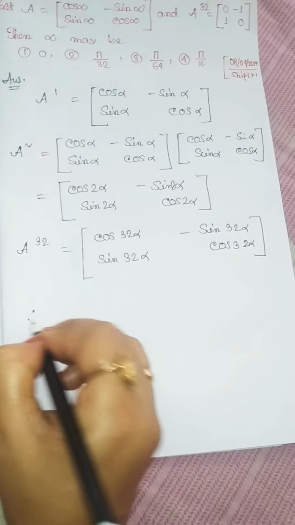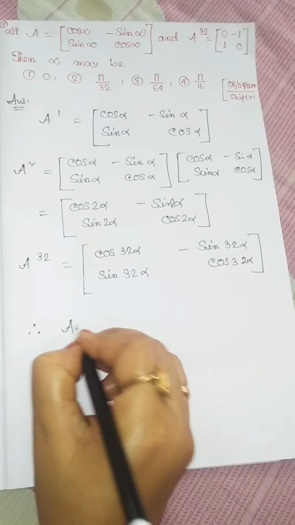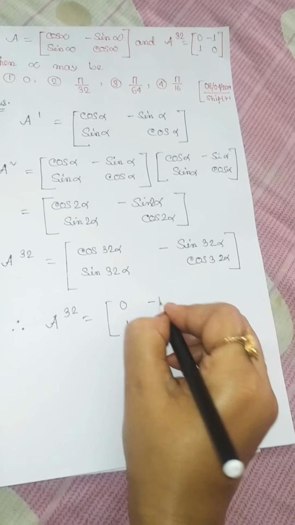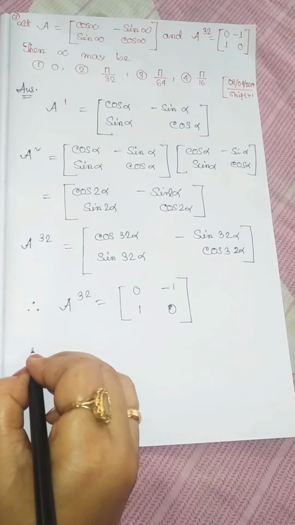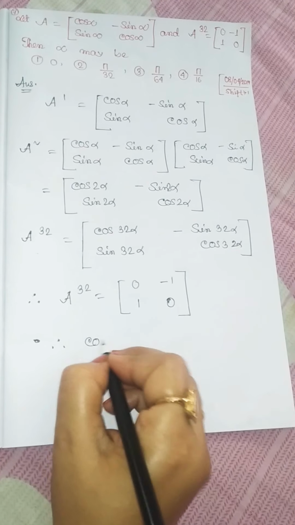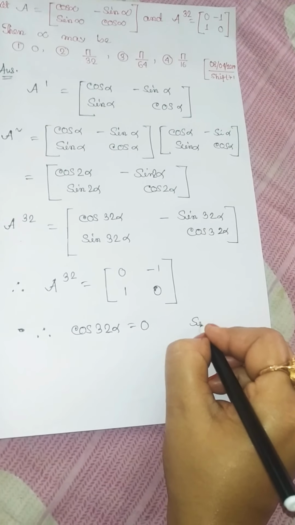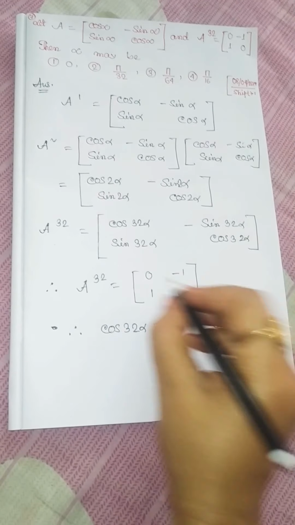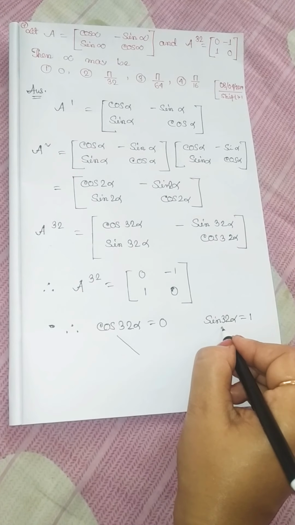Therefore we may say it is given that A32 is equal to 0 1, minus 1 0. Therefore we may say cos of 32 alpha is equal to 0 and sin of 32 alpha is equal to 1.